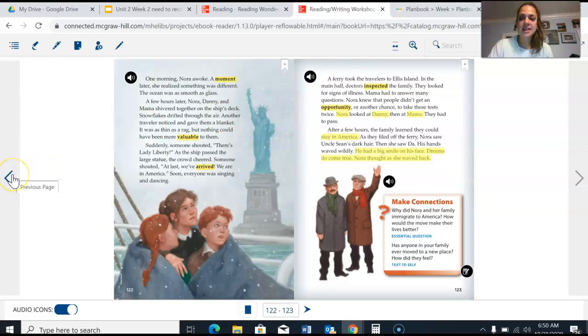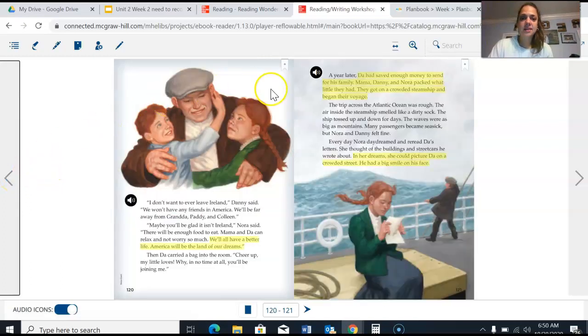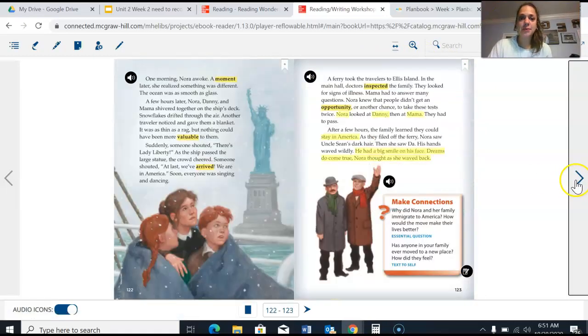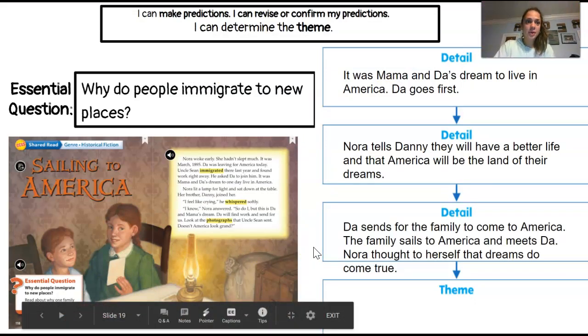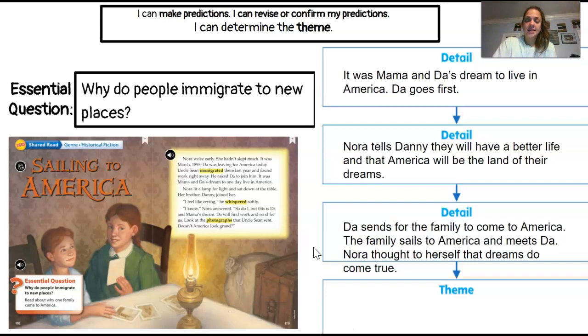So now at the end of the text, Da sent for his family. His family traveled by steamship. And what did the characters say or do? The characters got to stay in America. And Nora thought that dreams do come true. Let's record these key details on our graphic organizer. So we are recording our last key detail at the end of the story.